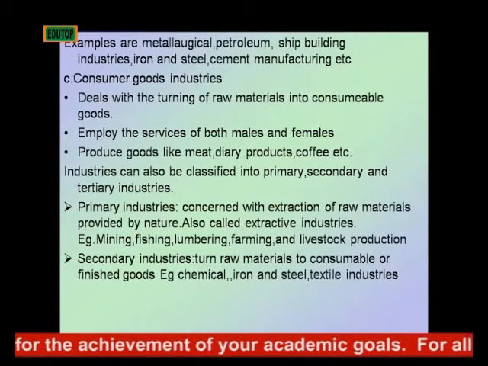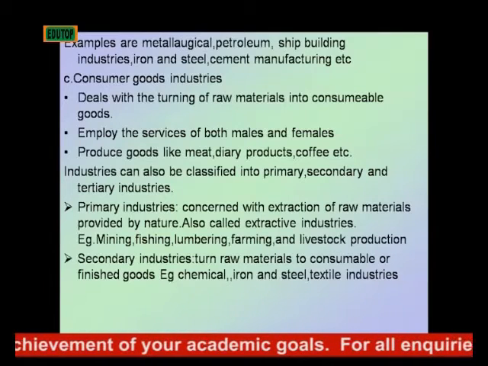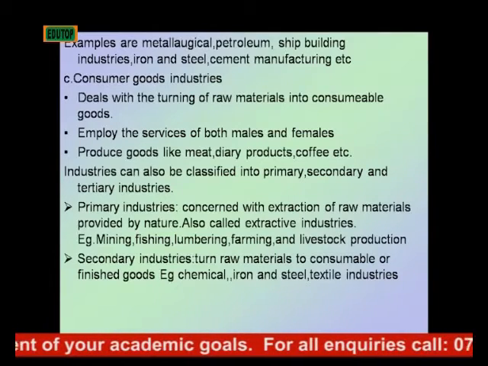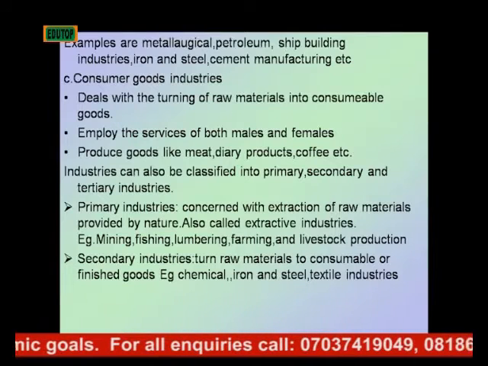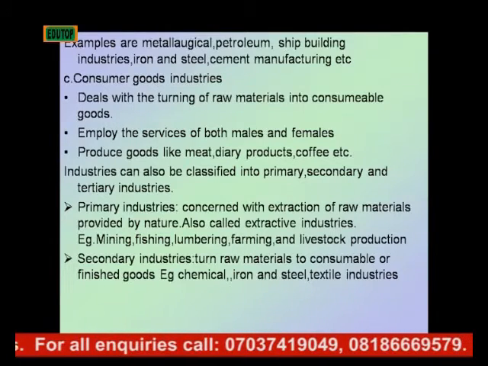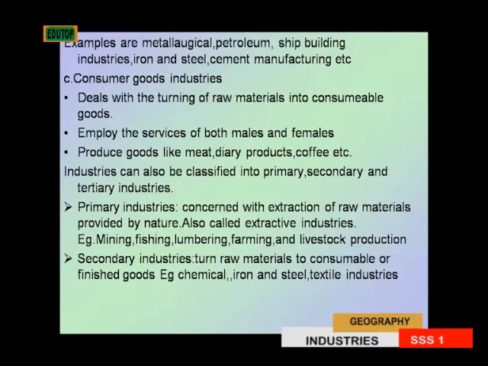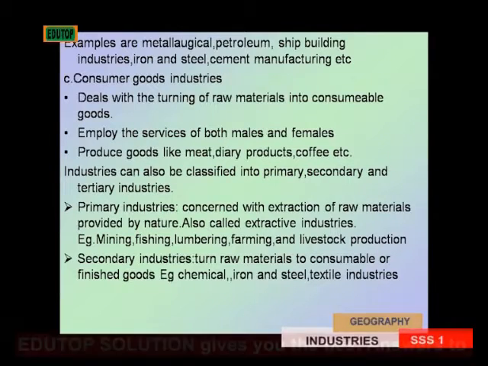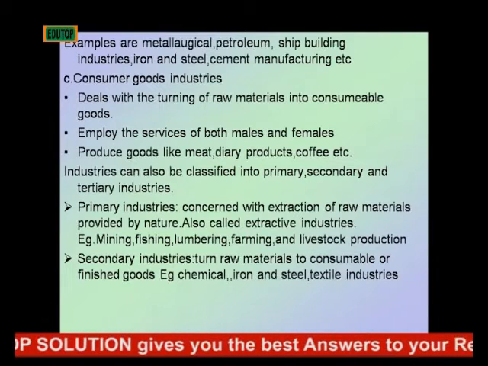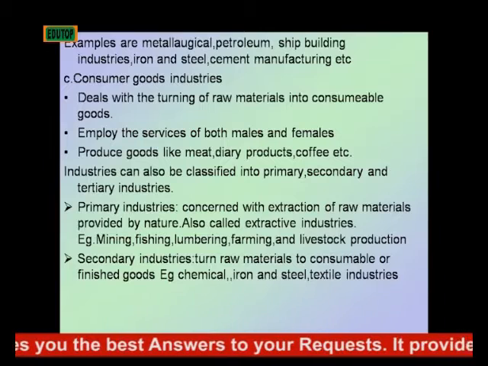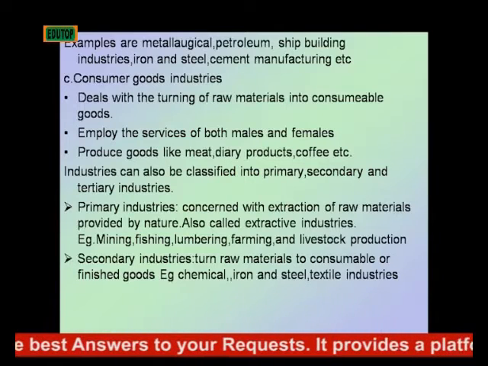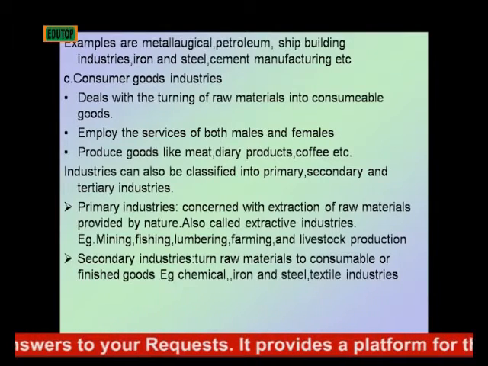Now let's look at secondary industries. If primary industries are concerned with extraction of raw materials provided by nature, secondary industries turn these raw materials into consumable or finished goods. Examples of secondary industries include chemical, iron and steel, and textile industries.